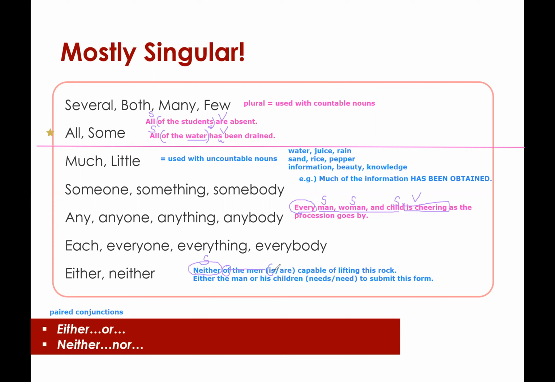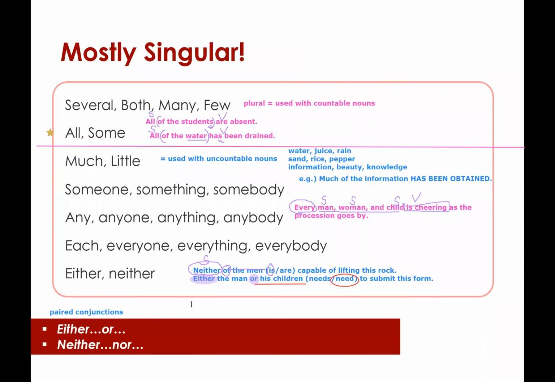So neither is capable. Whereas whenever you see a paired conjunction, like in this case, either or, you only want to focus on what comes after or, nor, right? In this case, children would be the subject that you are looking at, and children is plural. So you would need to use a plural verb.